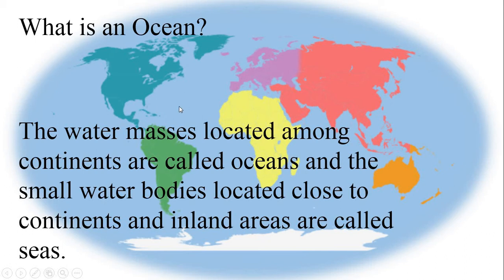First one is the water masses, it means these areas. So you can see oceans, but seas are smaller than oceans, and they can be seen very close to these continents. And you can see some inland seas. You cannot see any inland oceans, but you can see inland seas. Right. We'll talk about those things and we'll take some examples.